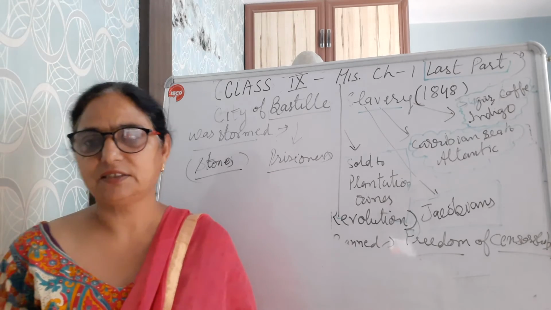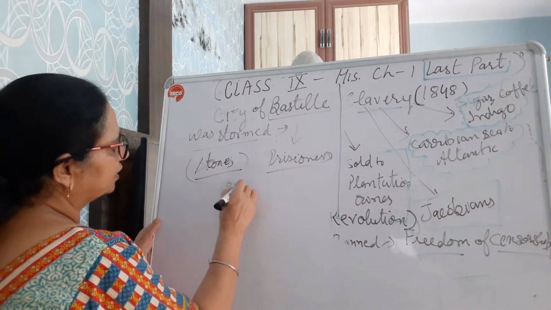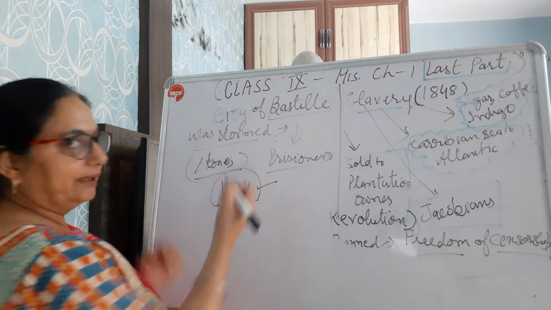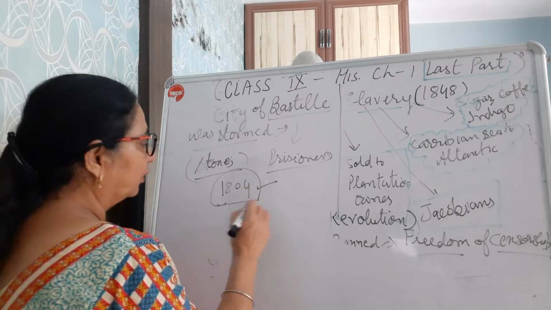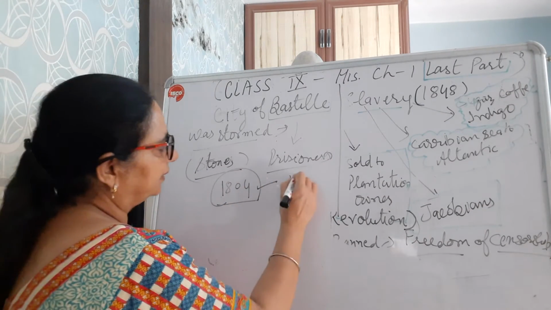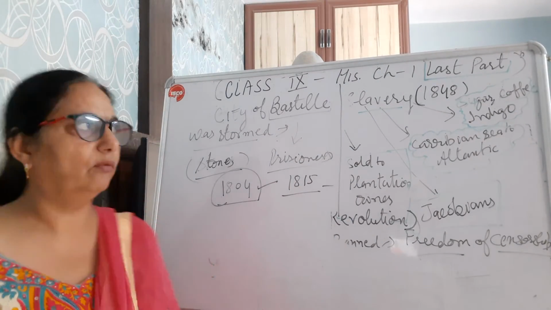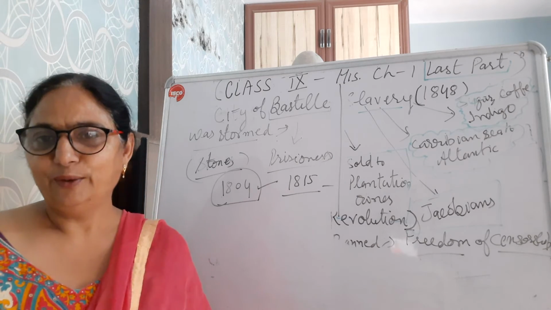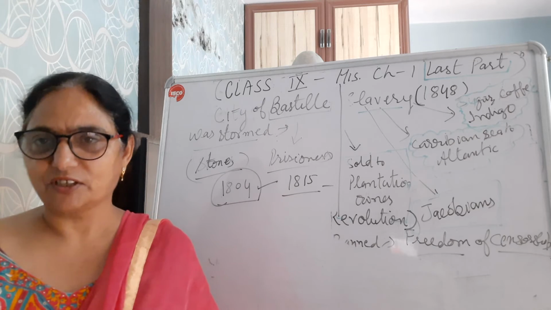And after that, I would like to take the name of Napoleon Bonaparte, 1804. That also we have studied. He implemented some things there. And I told you Napoleonic Code, and he died 1815 at Waterloo. Right? And then France was now totally free from each and every type of destruction.